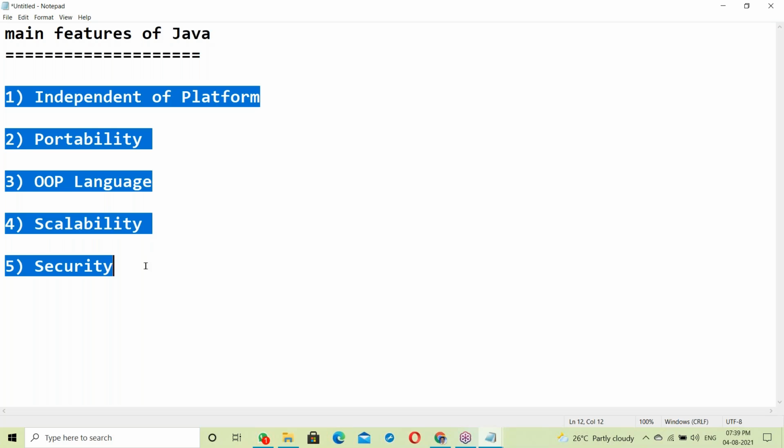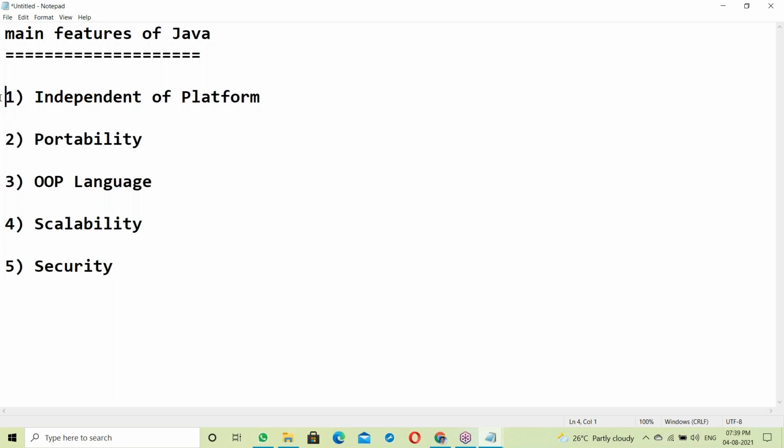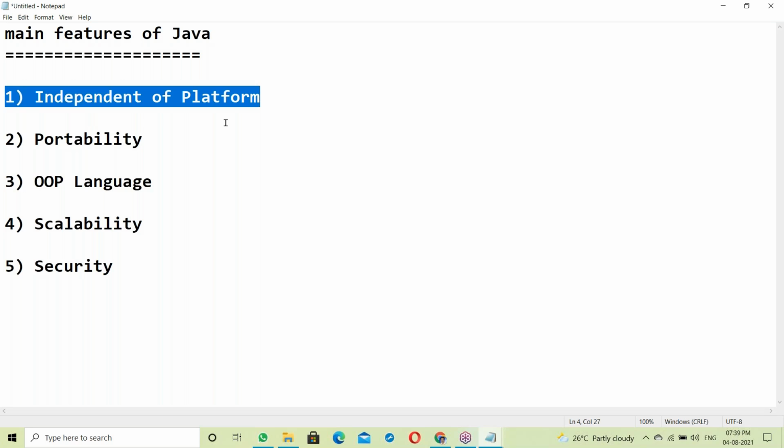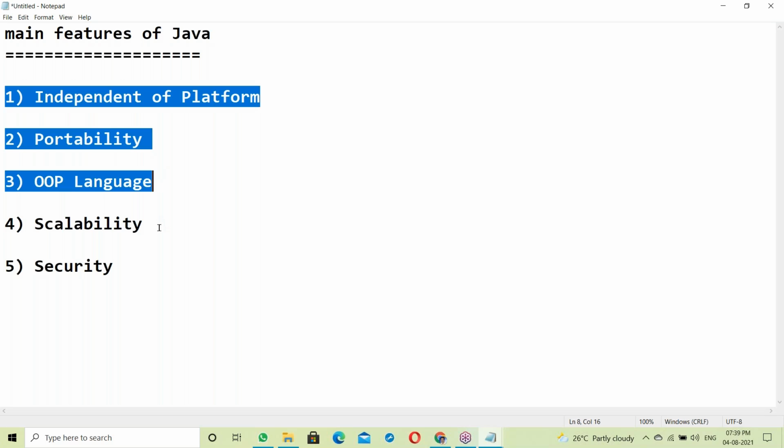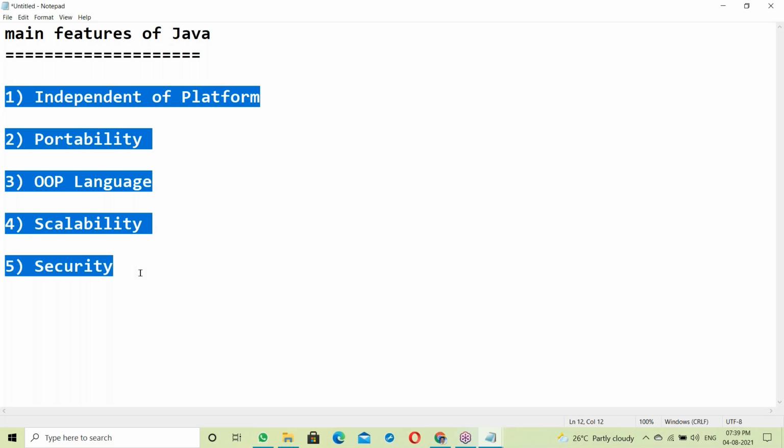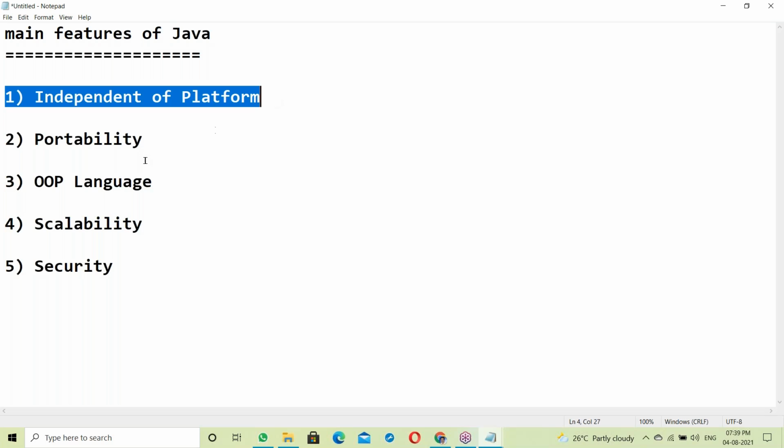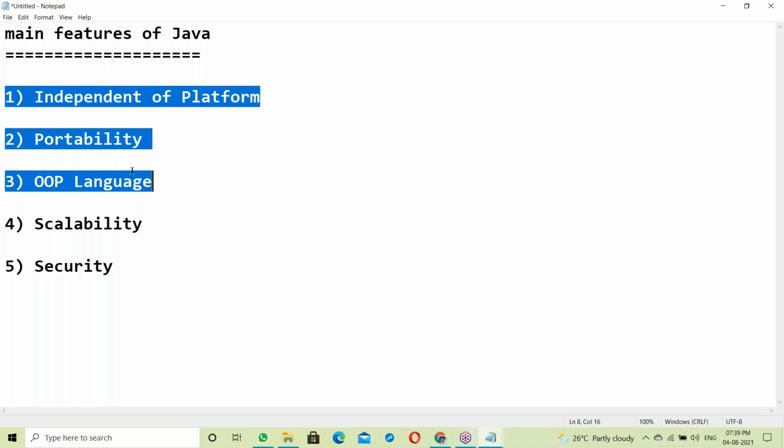Initially Java was released with these main features. First, let us see them one by one: what is independent platform, portability, object-oriented language, scalability, and security. Let us see all these features one by one.